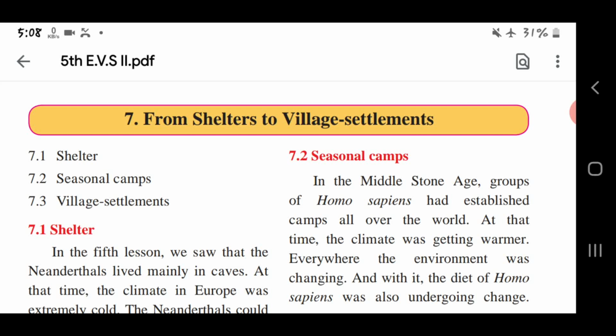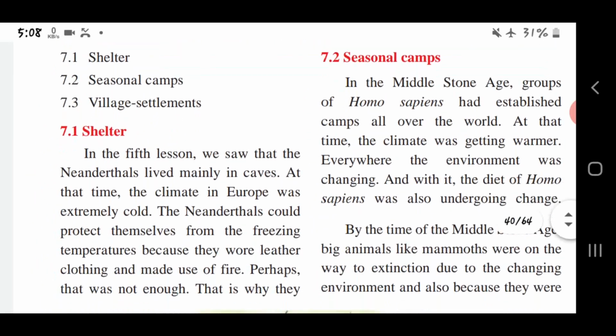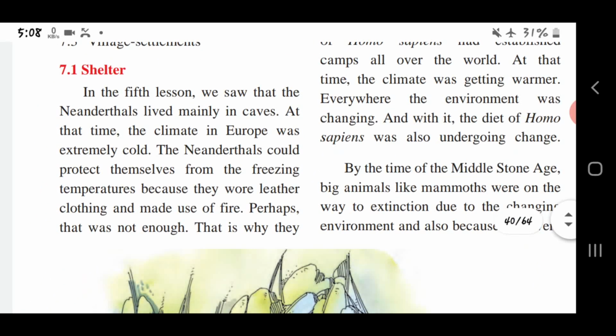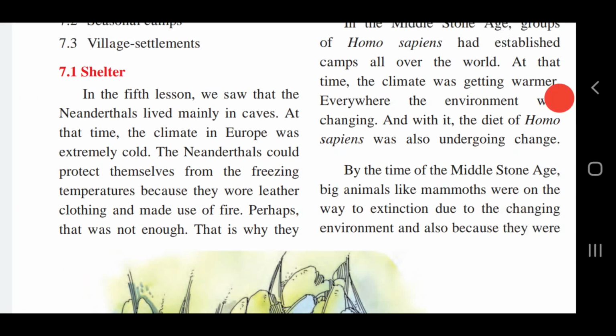So now today we are going to study the 7th chapter of Standard 5th, that is From Shelters to Village Settlements. In this chapter we have 3 points: 7.1 Shelter, 7.2 Seasonal Camps, 7.3 Village Settlements. Here we will start with the first, 7.1 Shelter.